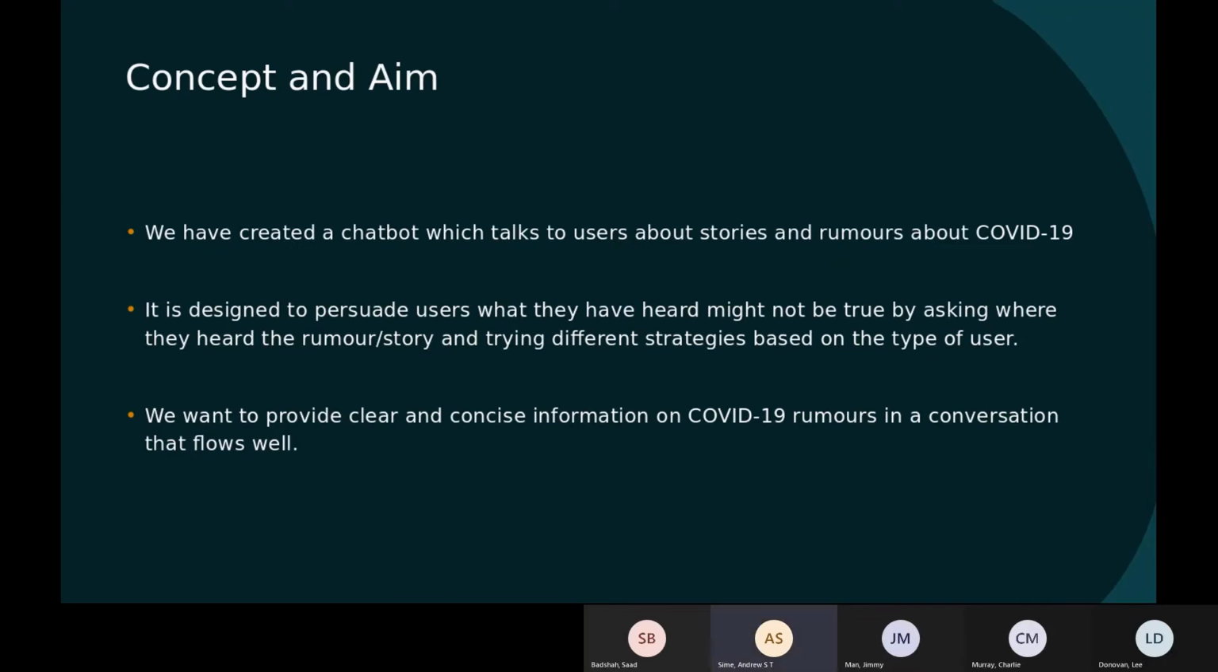Our chatbot is responsible for talking to users about rumors they may have heard surrounding COVID-19. Through the language used, we determine whether the user is a skeptic or a conspiracy theorist and adjust our persuasion strategy accordingly. We wanted our conversation with users to flow and feel as natural as possible.